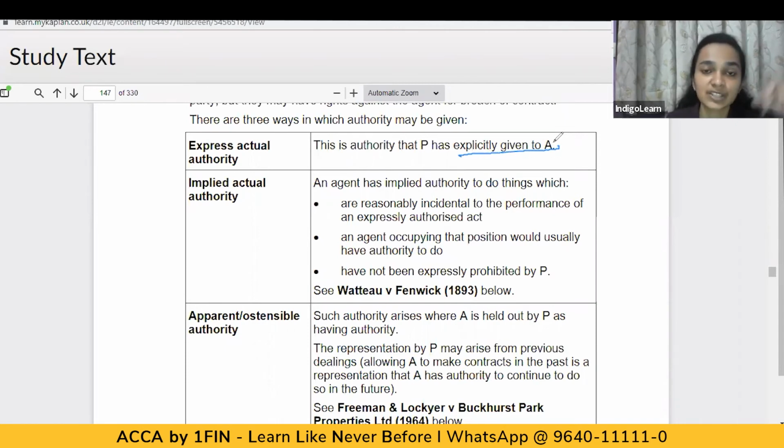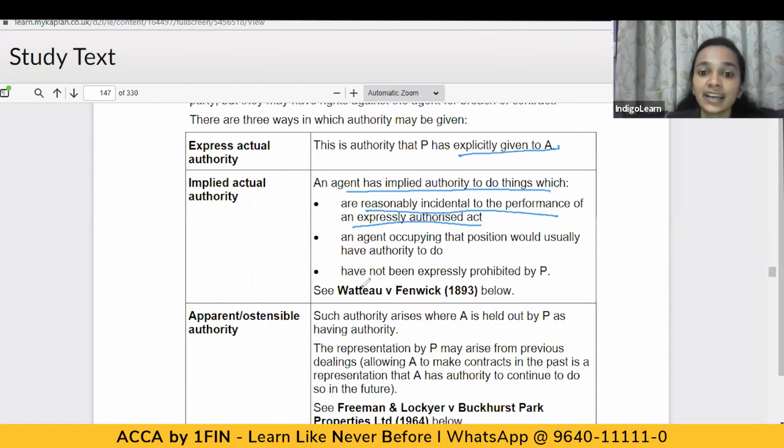However, in certain situations, the agent would also have certain implied authority. Now, what is that? An agent has implied authority to do things which are reasonably incidental to the performance of an expressly authorized act. Say, for example, there's one act which the agent is authorized to do, but in order to do that act, the agent also has to perform some other functions. For those other functions, the agent need not have an express authority, but rather it is implied that if he has to do this, he has to complete the other thing as well.